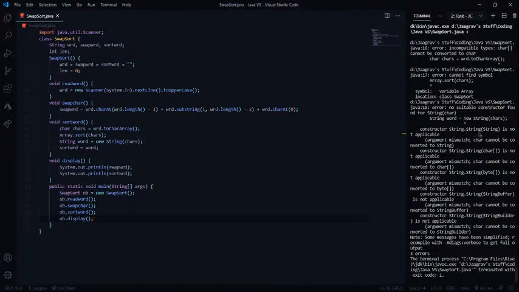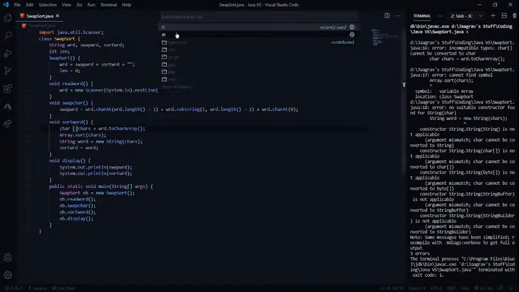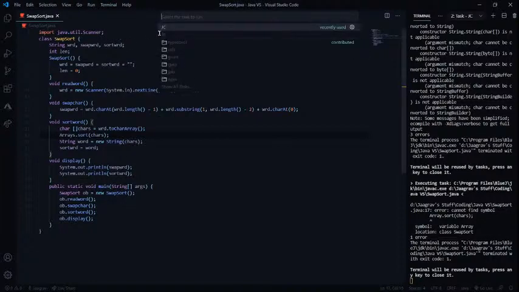String dot string is not applicable. What? String is not applicable, what does that mean? Is this even an array? Let's run this now. Run task, compile. Okay, array.sort. Is that Array.sort or Arrays.sort? I don't remember. Let's run task.